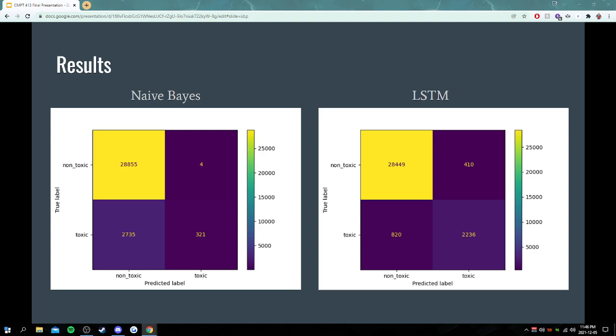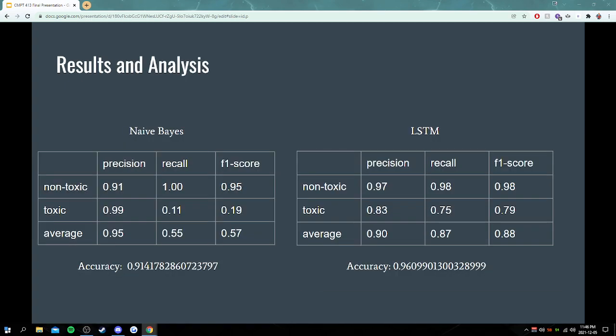Here are the confusion matrices for the naive Bayes and the LSTM model. As you can see, the LSTM model correctly predicted a substantially larger amount of true negatives than the naive Bayes model did. And the LSTM also predicted fewer false negatives. However, it did have a few more false positives than the naive Bayes model. We can see that overall the LSTM improved in multiple areas when compared to naive Bayes.